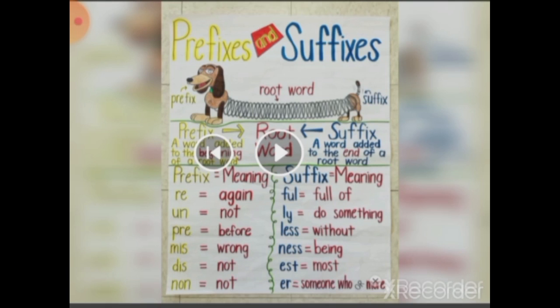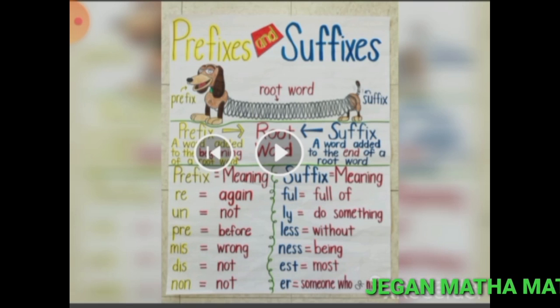Prefixes and meanings: re, again; an, not; pre, before; mis, wrong; dis, not, none.